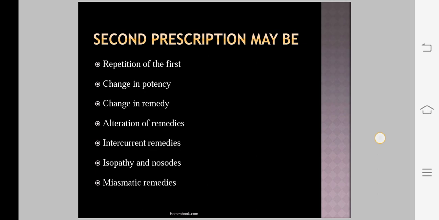When the symptoms come back unchanged after prudent waiting, and when repetition of the same remedy fails to act, a higher one will generally benefit quickly and promptly, as did the lower one at the first. When one or more symptoms reappear and no new symptom, the remedy should not be changed until the highest and the higher potency have been tried. Then it is the time for the next prescription.